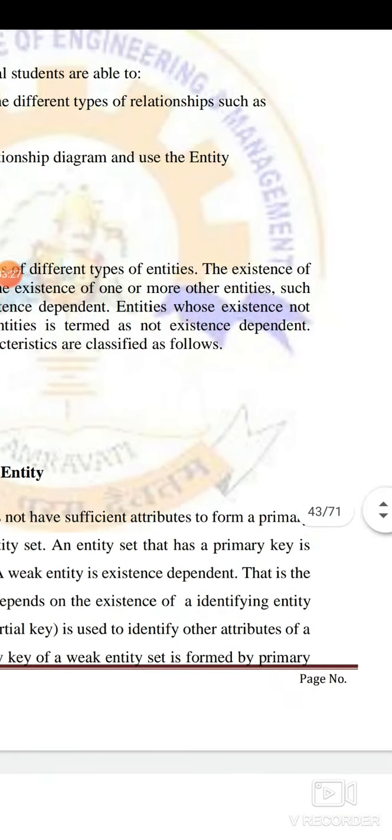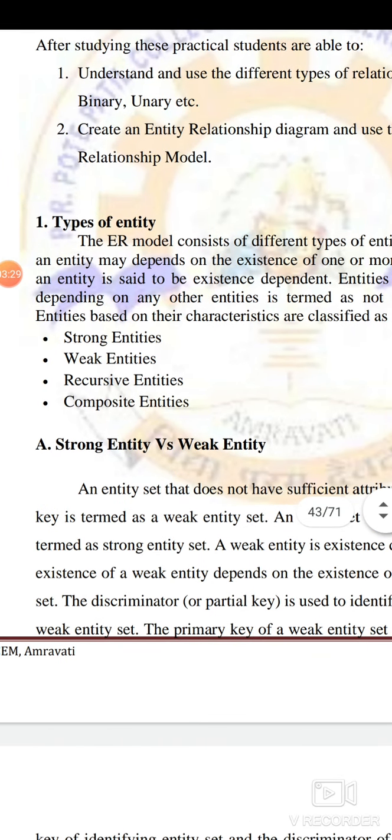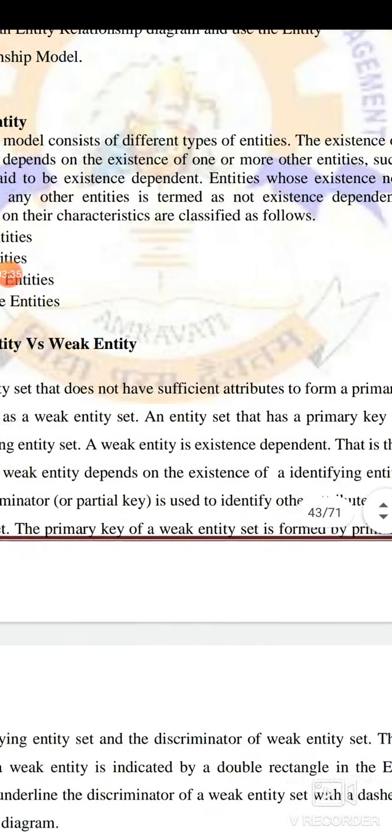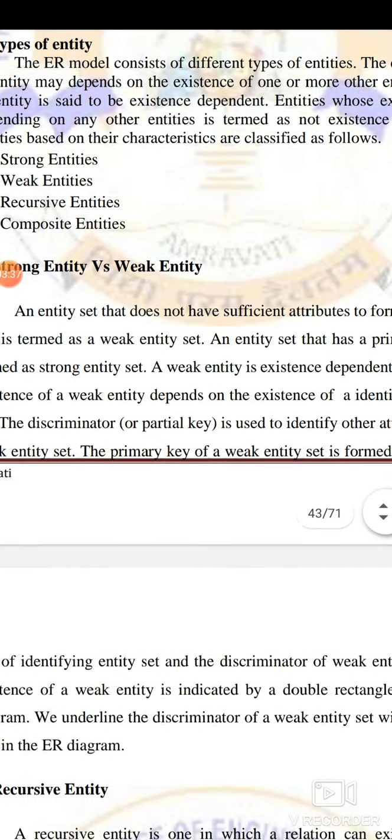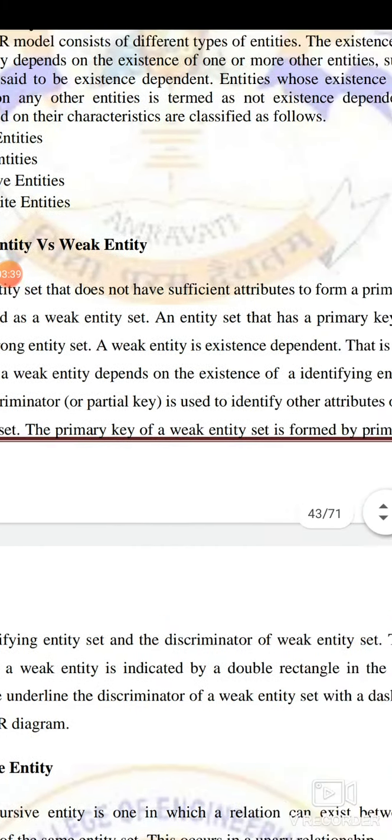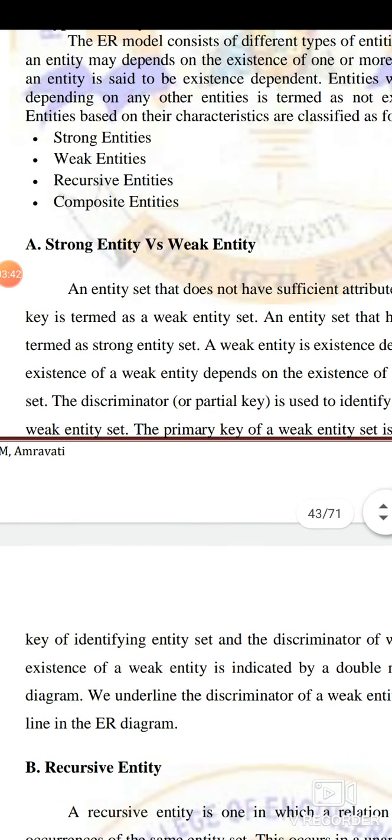Strong entities means the entities which do not depend on anyone for their existence. So these are called strong entities. An entity that does not have sufficient attributes to form a primary key is called a weak entity, and an entity that has a primary key is termed a strong entity. Now, what do we mean by primary key?